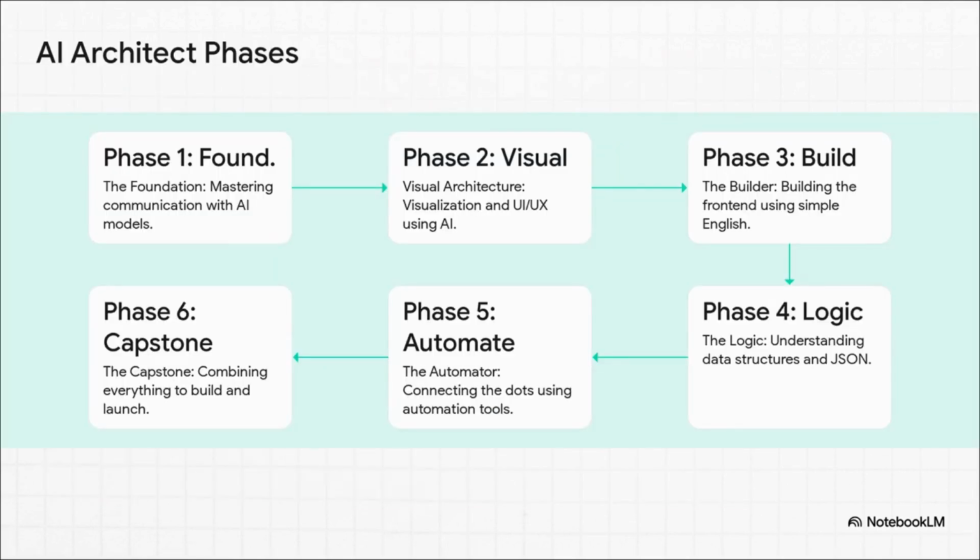And all of that mindset and that framework, it fits right into this larger, 6-phase journey. You've just learned about phase 1, the foundation. Next up, we'll see how you use that foundation to create the visual architecture. Then you become the builder. Then you define the logic, automate the system, and finally pull it all together in the capstone. This is the complete map, from idea to launch.